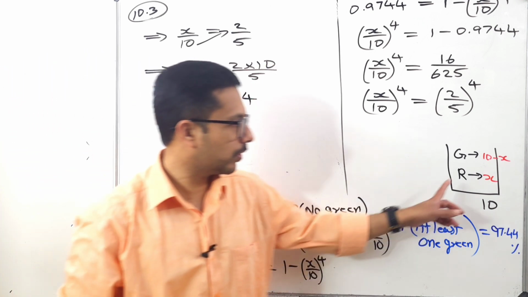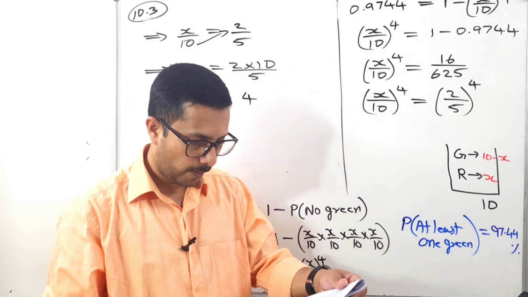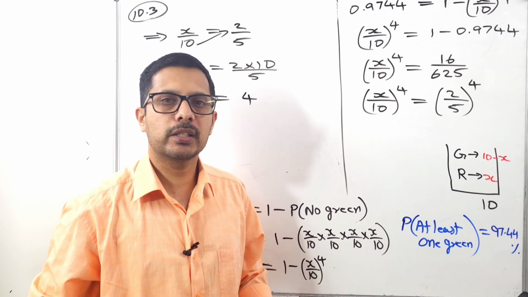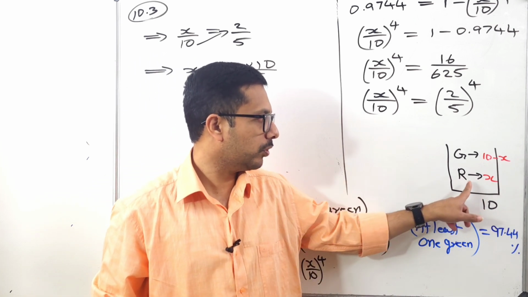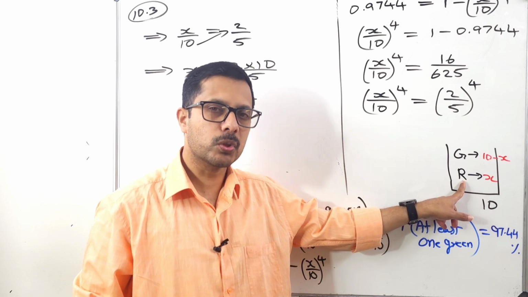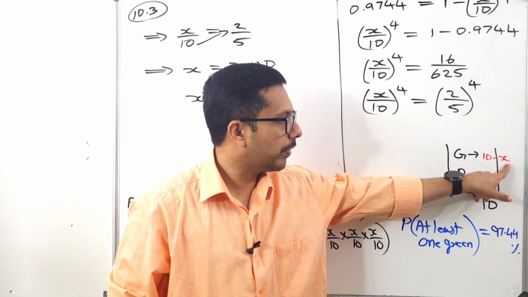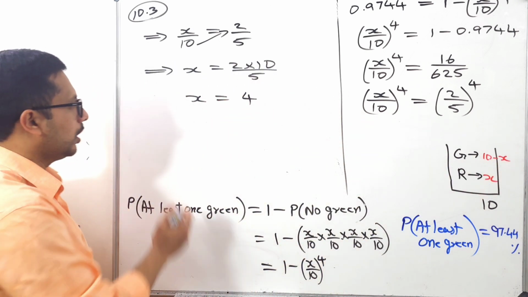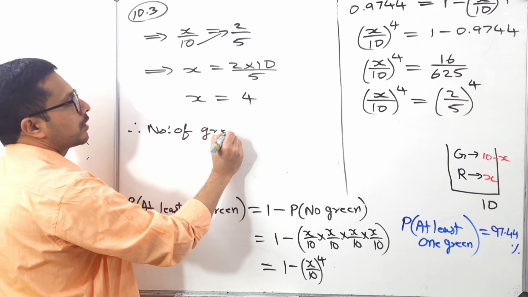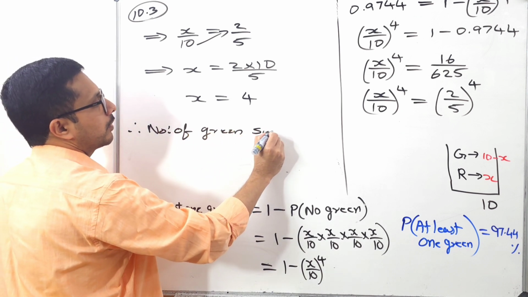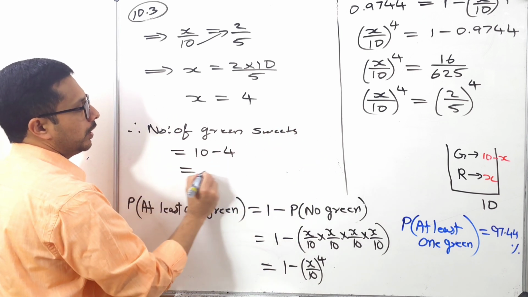What does x stand for? The number of red sweets. But look at the question, what do you have to find? How many green sweets are there? We got the value of x as 4, so the number of green sweets is equal to 10 minus 4, that is 6.